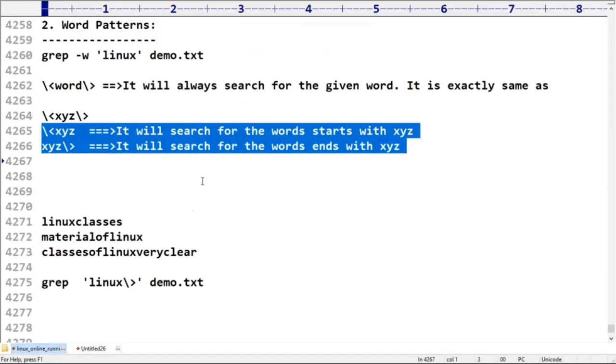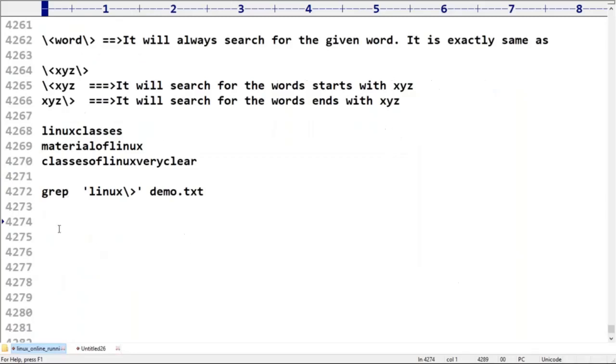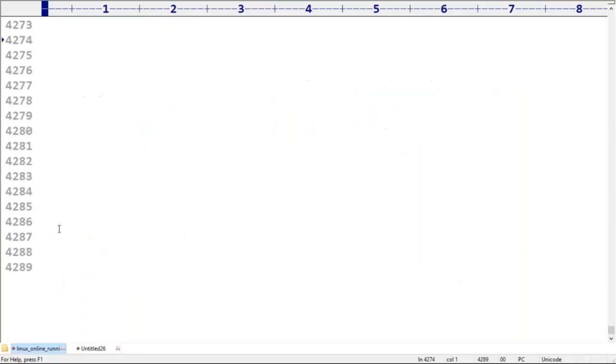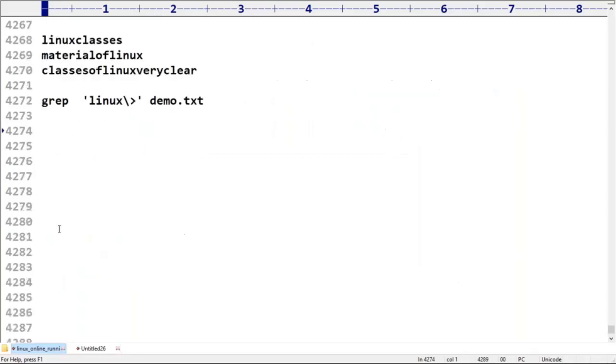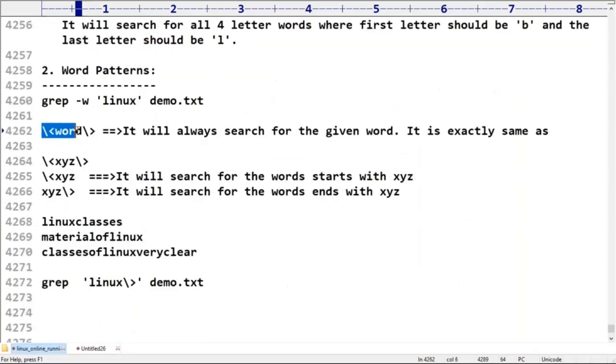All the people are in a position to understand, right? Not required to keep any explanation about this one. So word patterns are very clear for you. Exact word, wherever the exact word is there, not mixed with some other word.